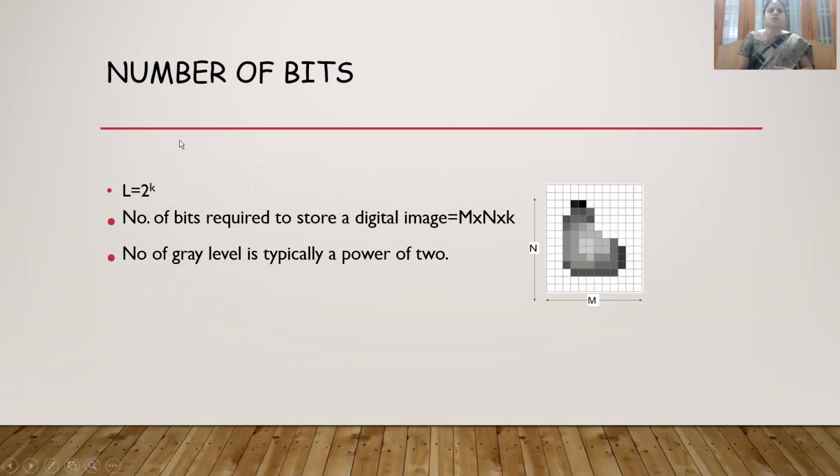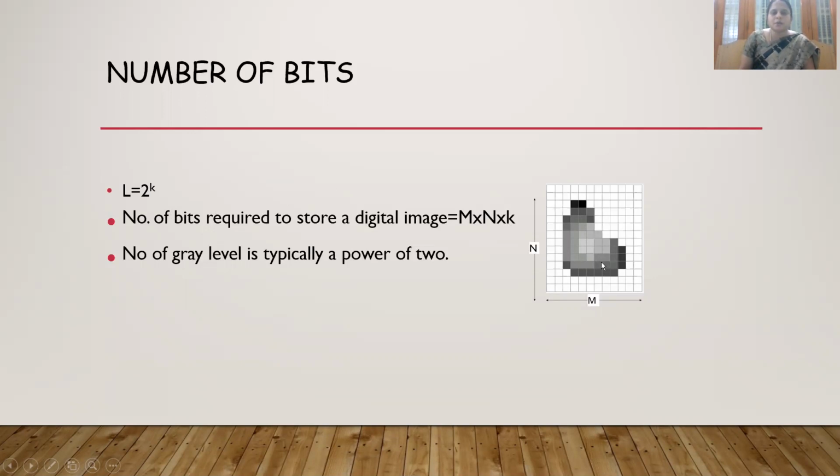Next we are going to see about the number of bits used to store an image. For example, as I already told you, the gray levels lie in a range where black is 0 and white is the highest value, and in between we have 2 power k levels of gray. So k represents some integer value. Now, speaking about the memory space to hold a digital image, we need m into n into k.